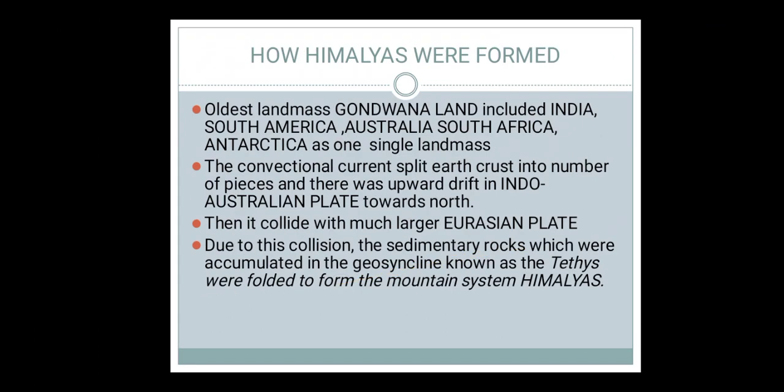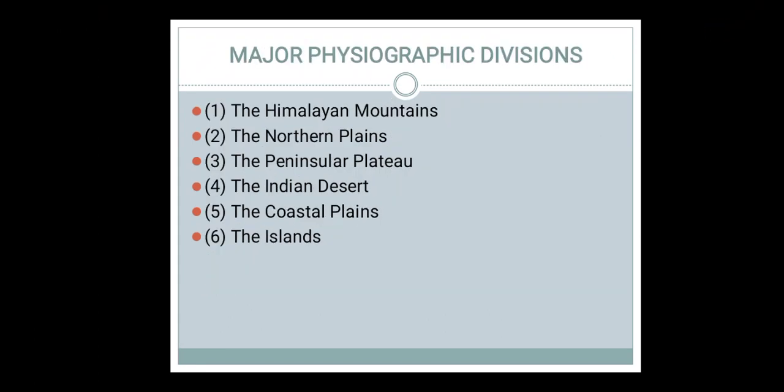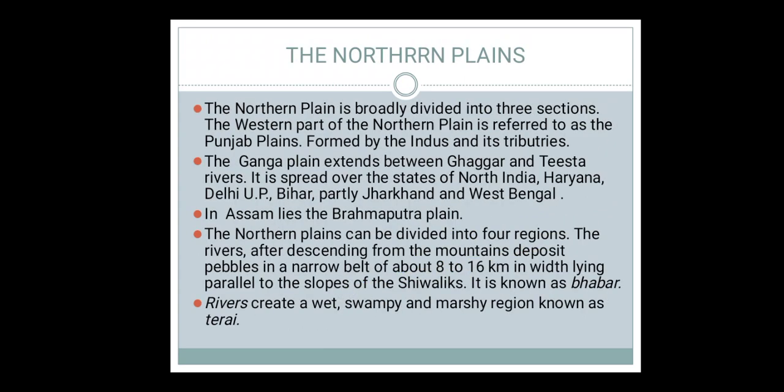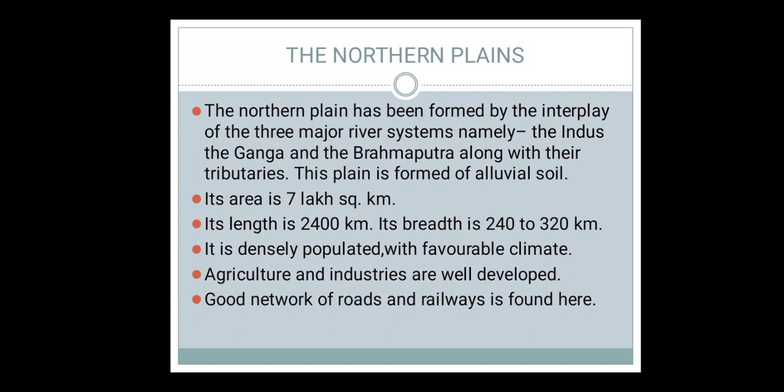We have studied that India has 6 physical features, in which we have discussed the Himalayan mountains, and now we are discussing the northern plains of India. The northern plains of India are made up by the interplay of three rivers, Indus, Ganga, and Brahmaputra. Its area is 7 lakh square kilometers, its length is 2400 kilometers and its breadth is 240 to 320 kilometers.